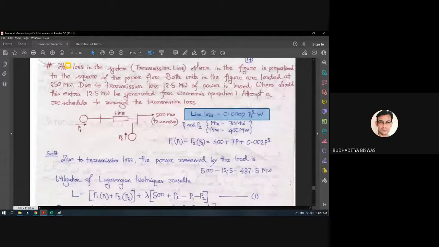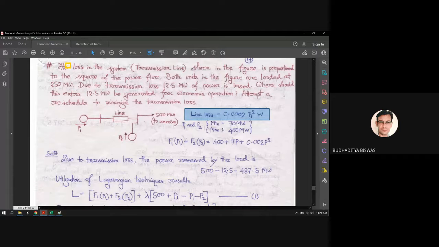No, I'm not saying that we need to make P1 zero. We need to try to minimize it, because as Bitam said, if P1 equals 0, then the transmission loss is obviously 0. Very good. But you see that the maximum and minimum limits are there. So many things you need to consider, because you are growing up now and this is a very critical subject.